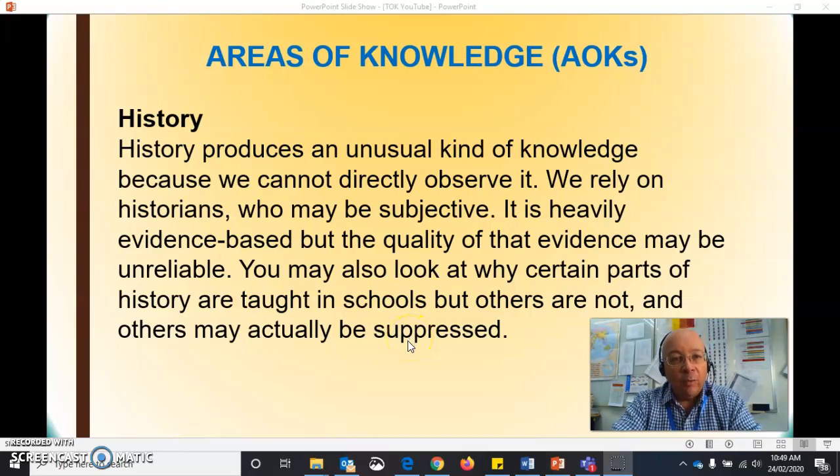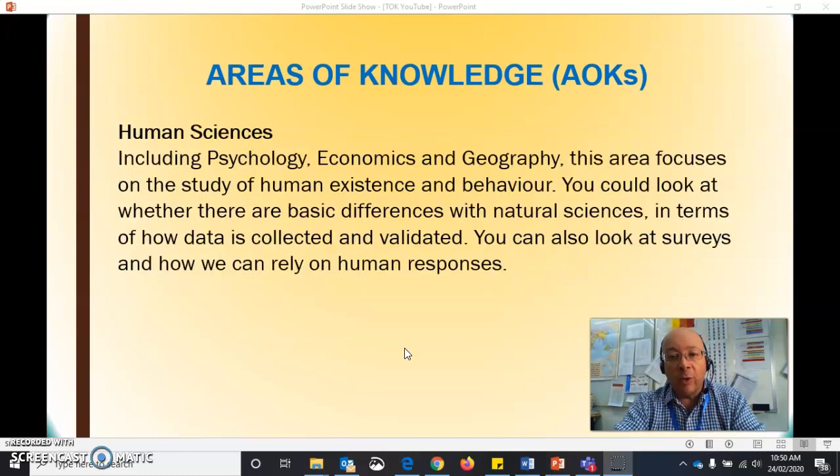The areas of knowledge, these are broad areas, as I said, similar to your subjects. So things such as history. How do we know what's true in history? What kind of sources do we base it on? Why is certain history taught in schools but not others, for example?